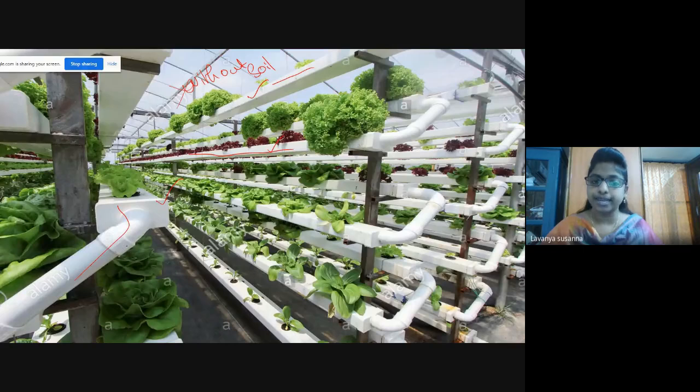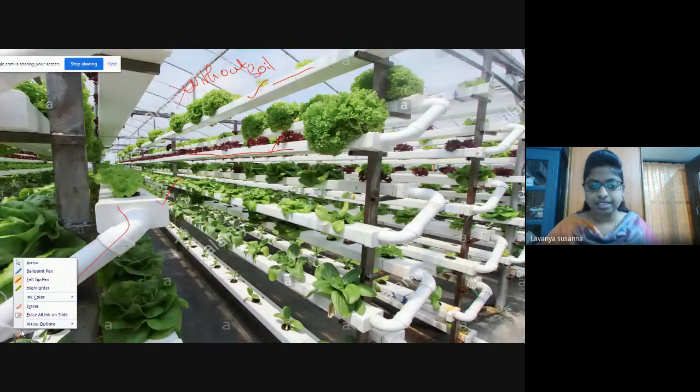Temperature must be maintained. Humidity must be maintained. And you need to provide the nutrients. So here everything is taken care of by the automated system.